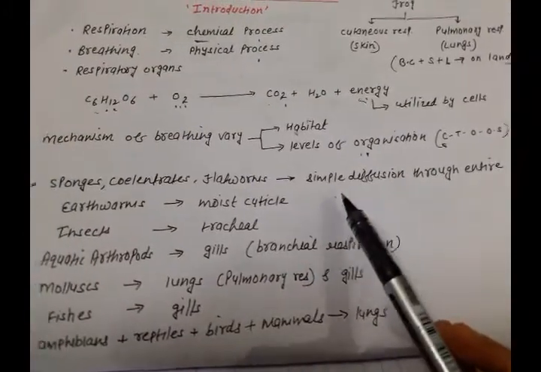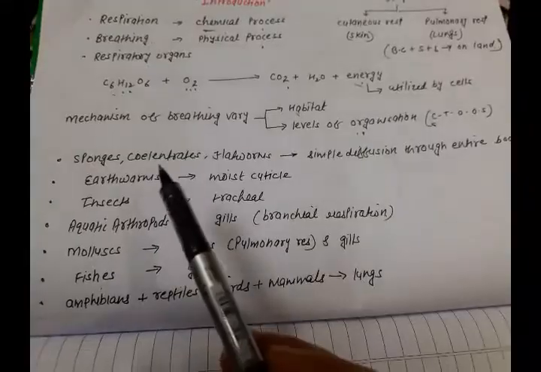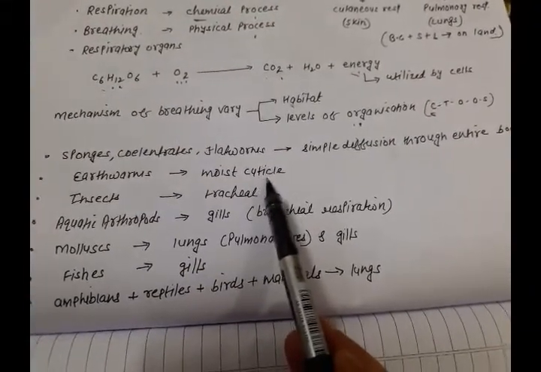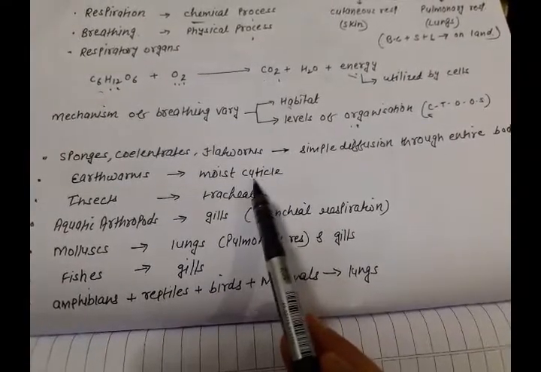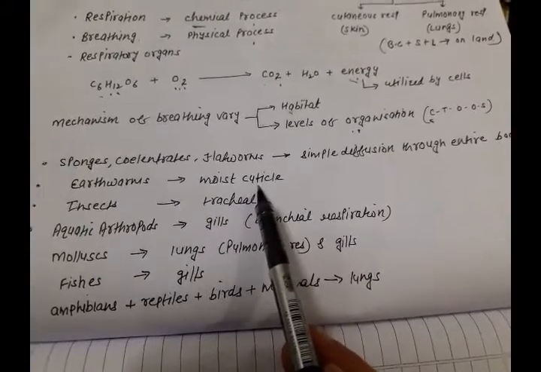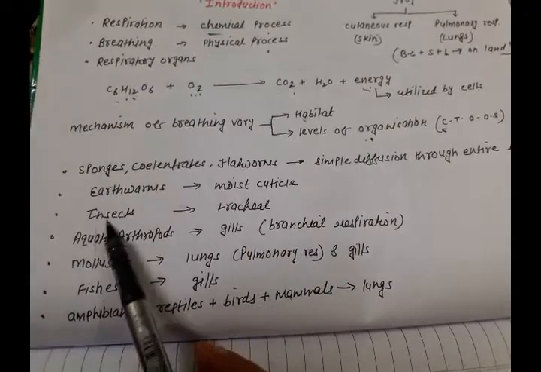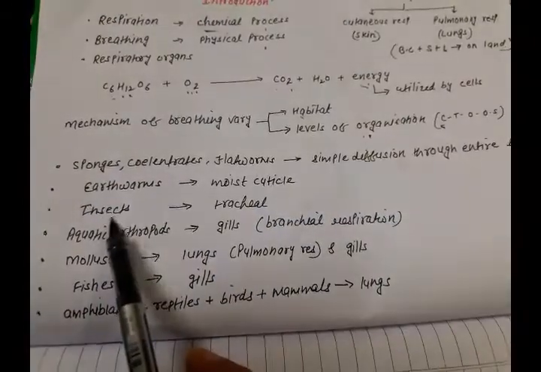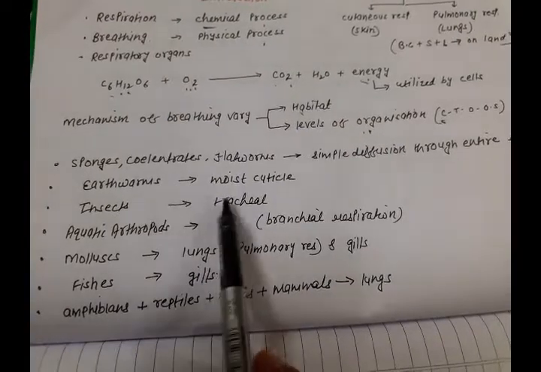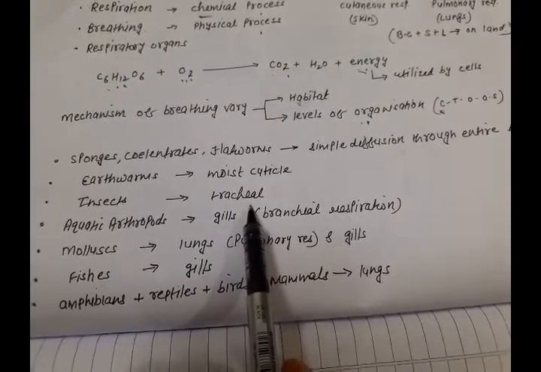Next we can take the example of earthworms. They can use moist cuticle for the exchange of gases. Cuticle is the outermost layer of earthworm, and it is very thin and non-cellular. And what about insects? Insects come under Arthropoda phylum. So insects use a network of the tube called tracheal system for the exchange of gases.